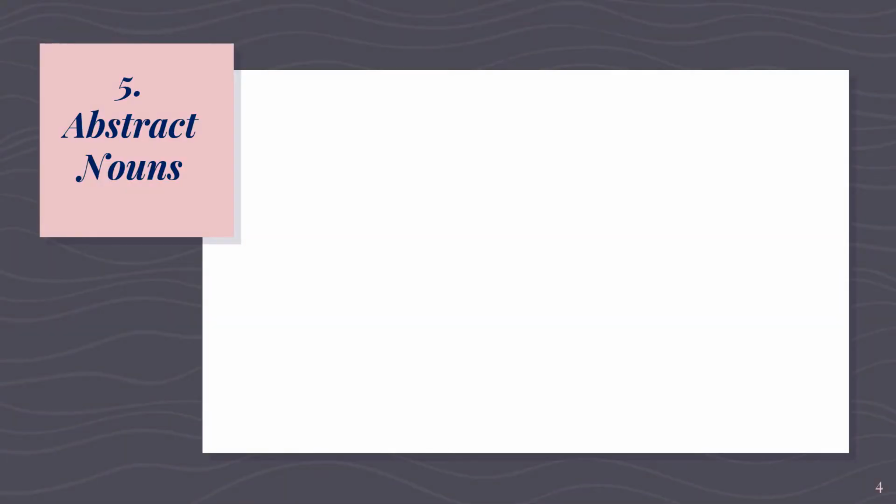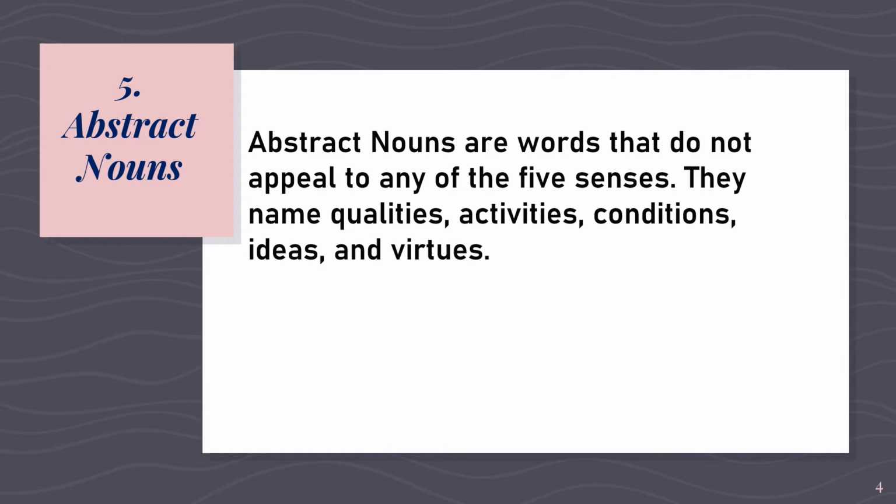Now, we are on the fifth kind of nouns, which is the abstract nouns. Abstract nouns are words that do not appeal to any of the five senses. It means to say that abstract nouns cannot be perceived by our five senses. Abstract nouns cannot be seen, cannot be touched, cannot be tasted, cannot be heard, and cannot be smelled. They name qualities, activities, conditions, ideas, and virtues.